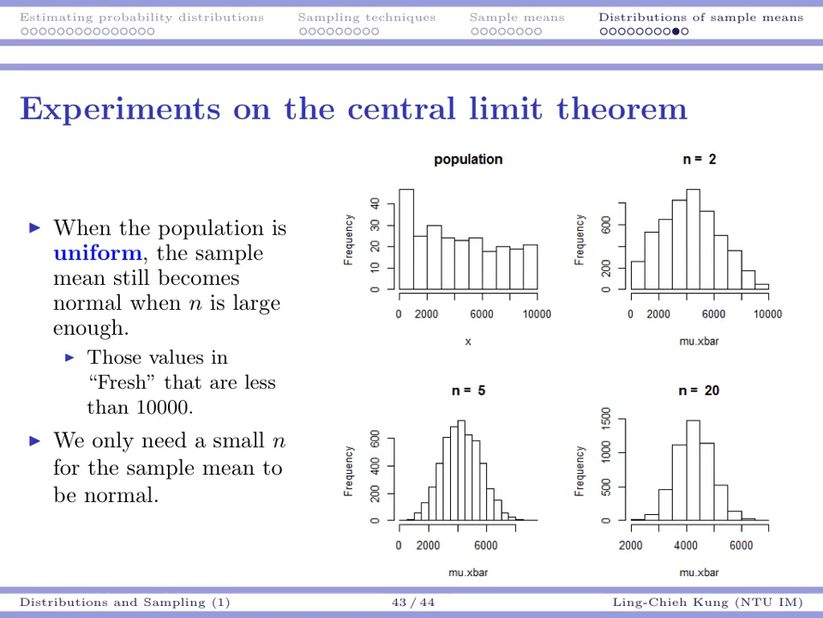If our population is not that skewed, instead if our population is actually close to uniform, then when n is 2 or when n is 5, the sample mean looks pretty normal. Or when n is 20, it's almost perfectly normal. This is going to be helpful when we want to use the sample mean to do some inference, because as long as n is large enough, the sample mean can be considered normal. And that's pretty good.